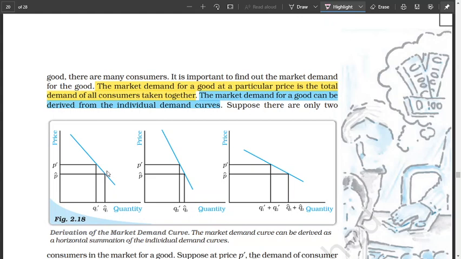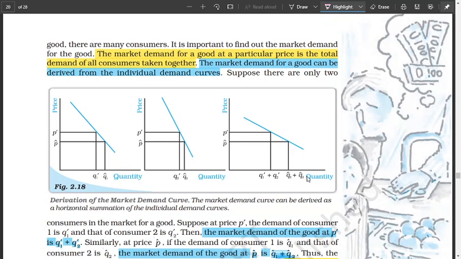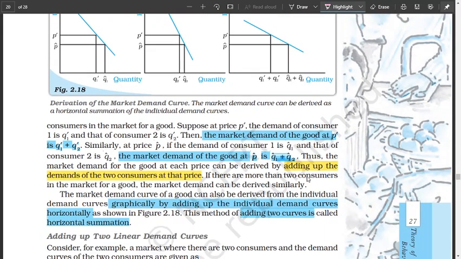So this is individual one, this is individual two, and suppose in the market there are two individuals, you can add them together, and you'll get this as the market demand curve. This is the market demand curve. At the same price you add together Q1 dash and Q2 dash. When the price falls, for one individual he buys this much, the second individual this much, so you add together and you get the market demand curve. It's simply adding up the demand of two consumers at that price.